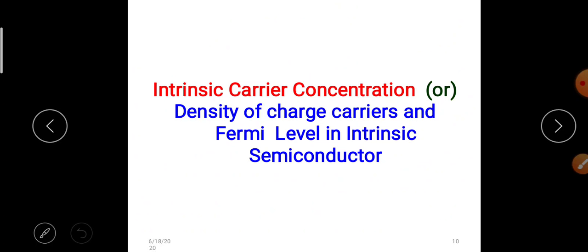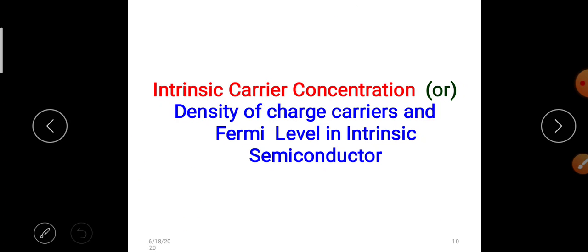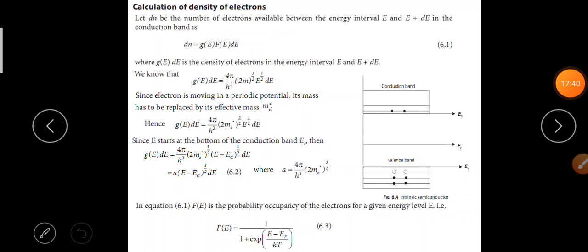Intrinsic carrier concentration, or density of charge carriers and Fermi level in intrinsic semiconductors. Now the calculation of the density of electrons.